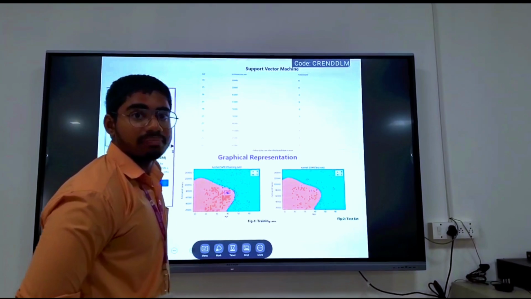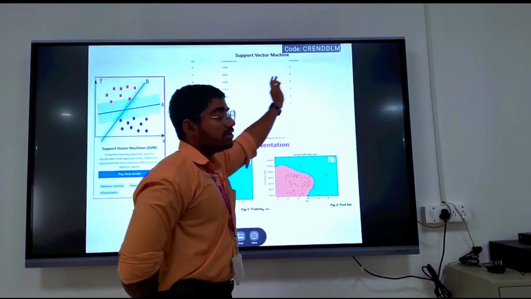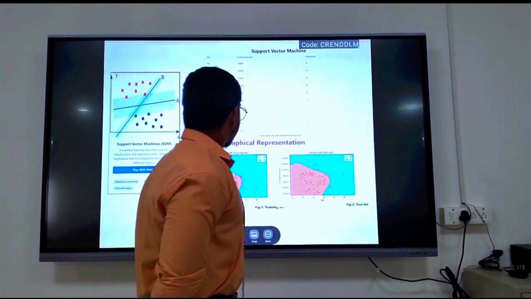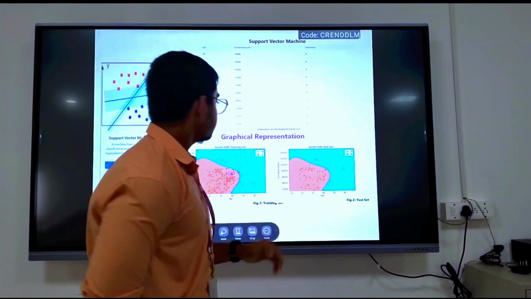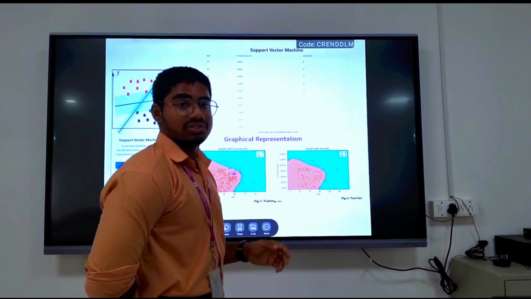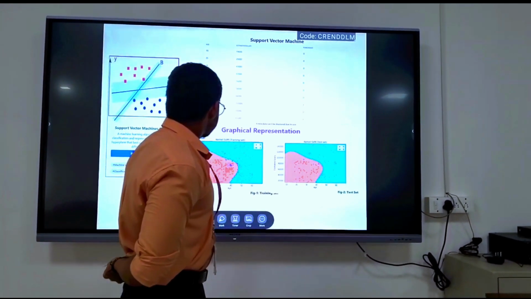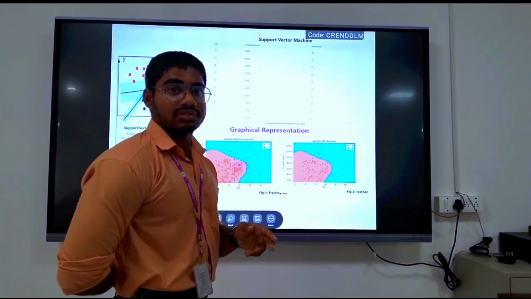Then we have support vector machines, and they again have age, estimated salary, and whether they purchased or not. We have divided our data into an 80:20 ratio for training and testing. Here we have estimated salary and age. We draw a decision boundary to separate the data into two clusters, whether they purchased or not.